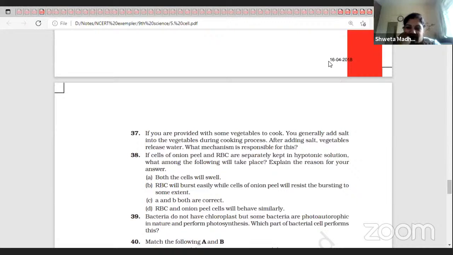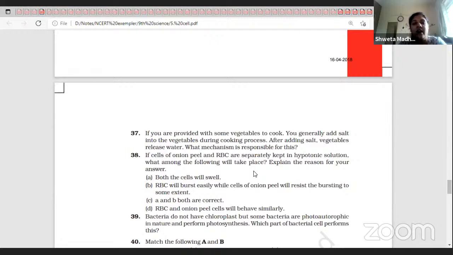No. RBC is an animal cell and the onion peel cell is a plant cell. Plant cells have a cell wall. So in a hypotonic solution, both the cells will absorb water and swell.